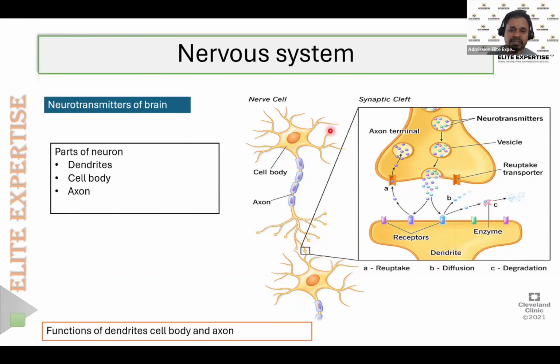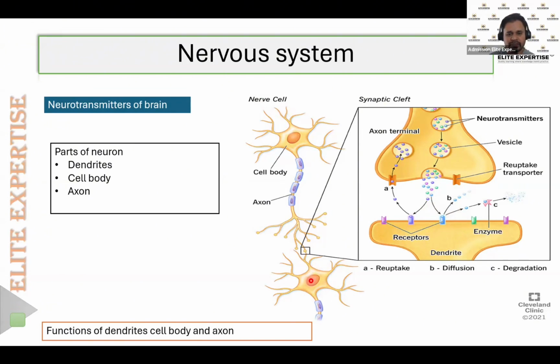So what is the main function of the dendrites? The main function of the dendrites is to receive the information, to receive the neurotransmitter. That's the only function of the dendrites. Now, when the neurotransmitter binds to the dendrites, it will stimulate the second neuron.